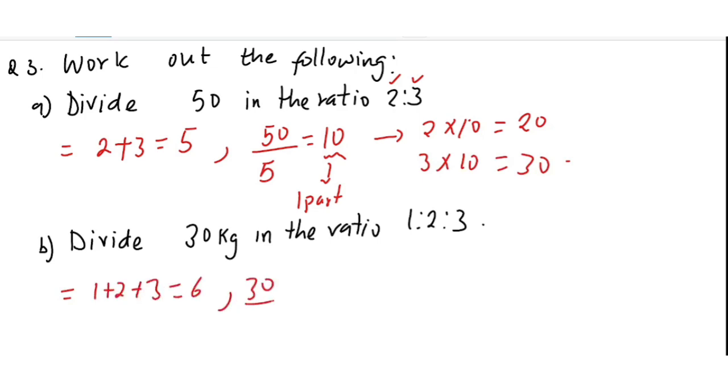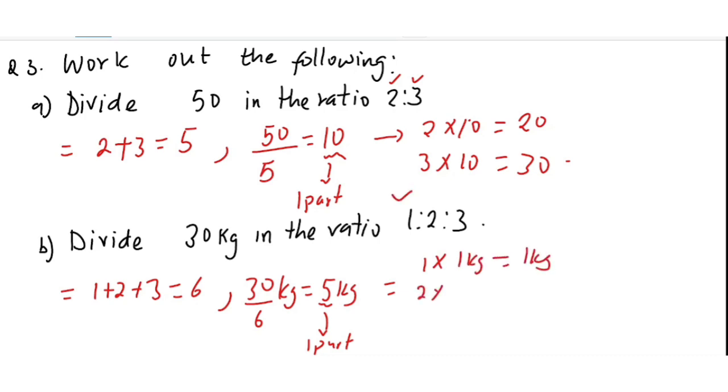So again 30 kg divide by 6 itakupa 5. So 5 kg for one part that you have. So again wafanya the same thing. So utachukua 1 times 5, which gives you 5 kgs, then 2 times 5 kwa sababu kila part ni hiyo 5, so 10 kgs, then lastly ni 3 times 5 kgs, which gives you 15 kgs, and these are your answers.